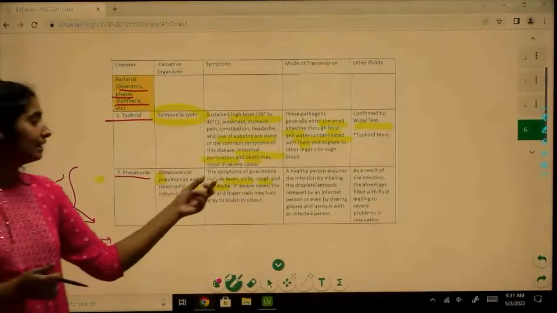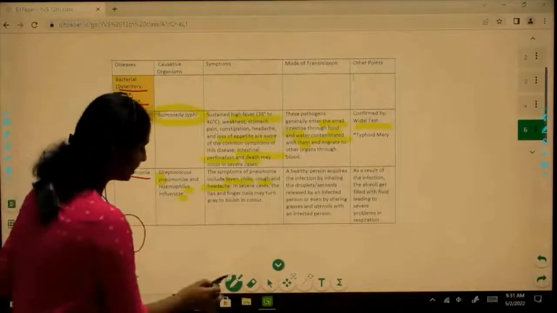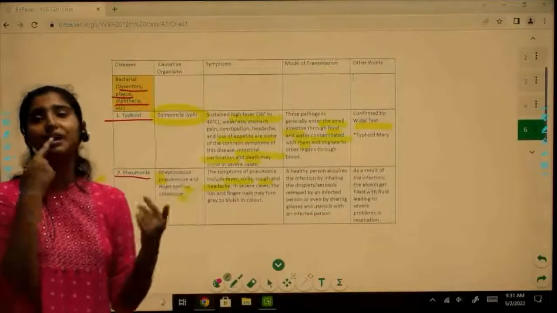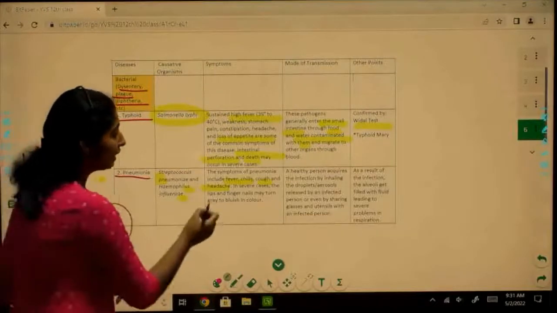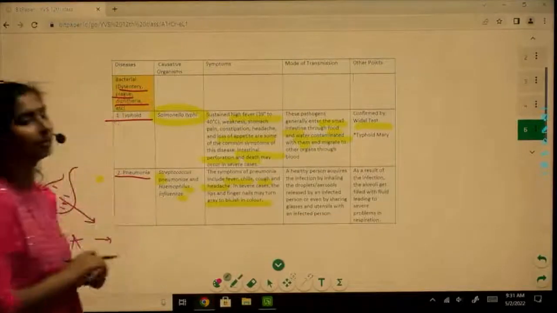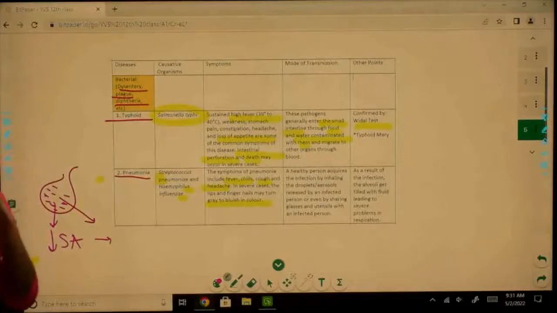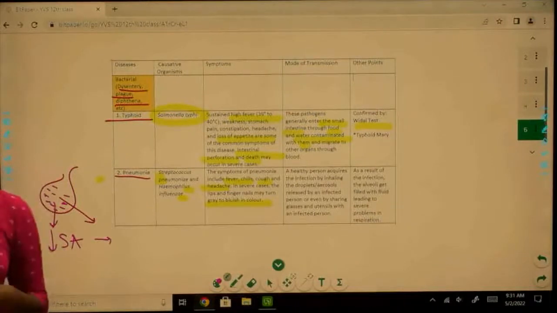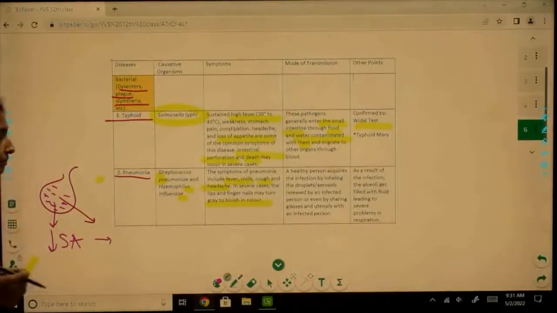So in severe cases, it can even lead to your lips and your fingers turning grey to bluish in color, right? If it is not treated for long, it is not diagnosed, then the person may end up having blue colored nails and lips as well. Okay.